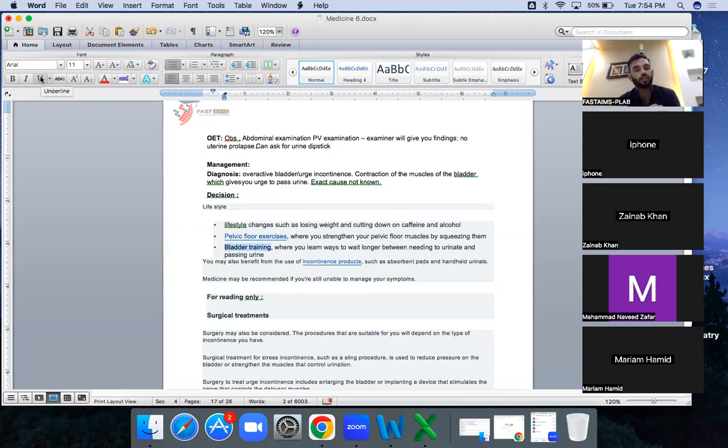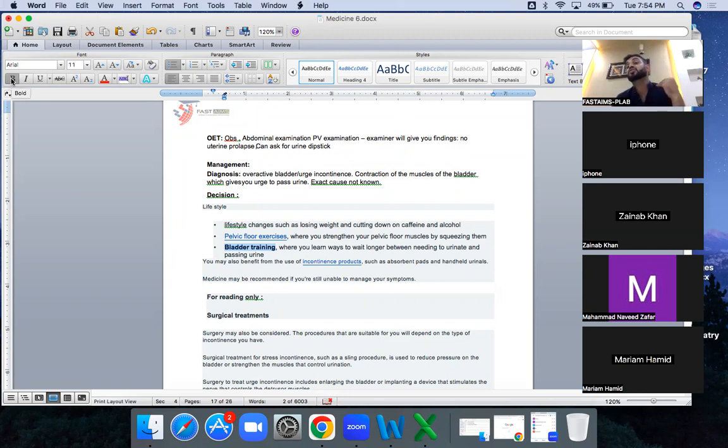In this particular scenario, bladder training is way more important than pelvic floor exercise, because pelvic floor exercise is more for stress incontinence. This is urge incontinence. What is bladder training? Whenever the patient has the urge to urinate, you tell them they need to stop that consciously. That's why, in overactive bladder, by and by they can learn how not to react, because this is a kind of functional disorder. So bladder training is important in this scenario, but you will also tell about pelvic floor exercise.